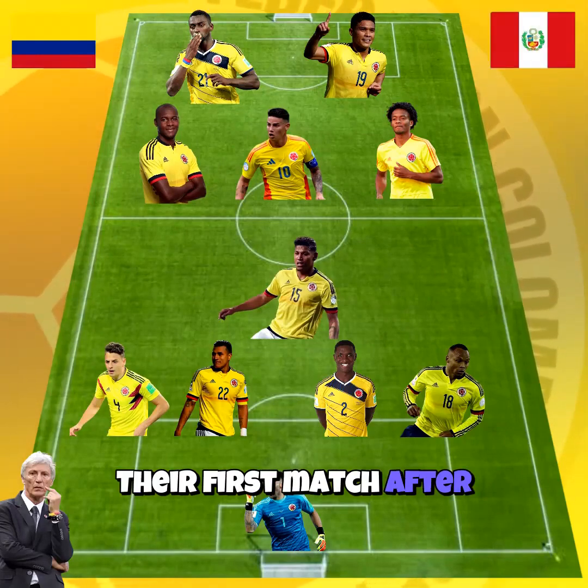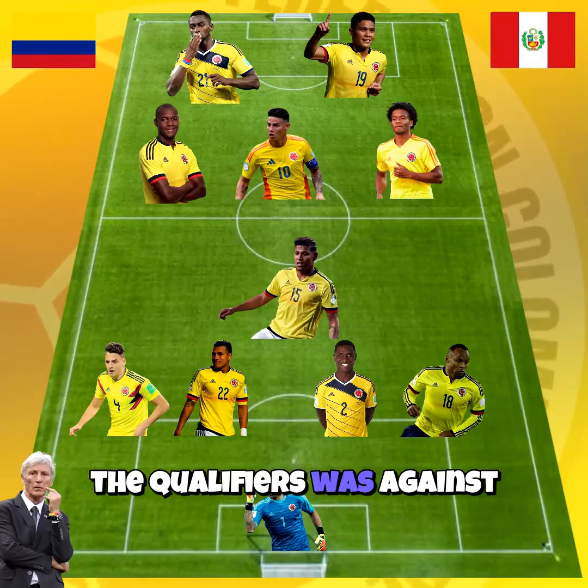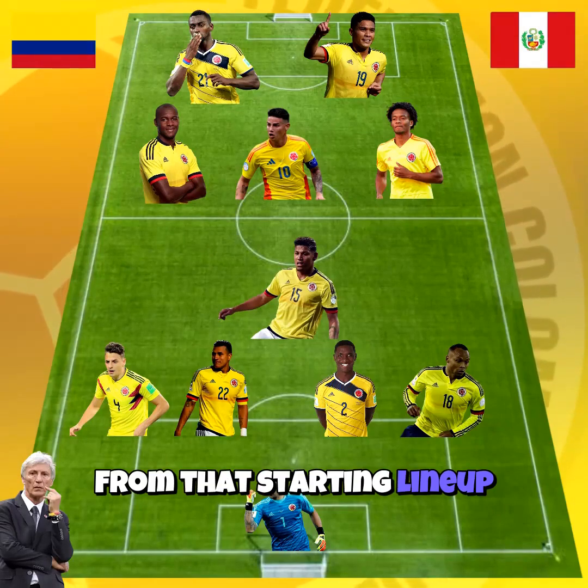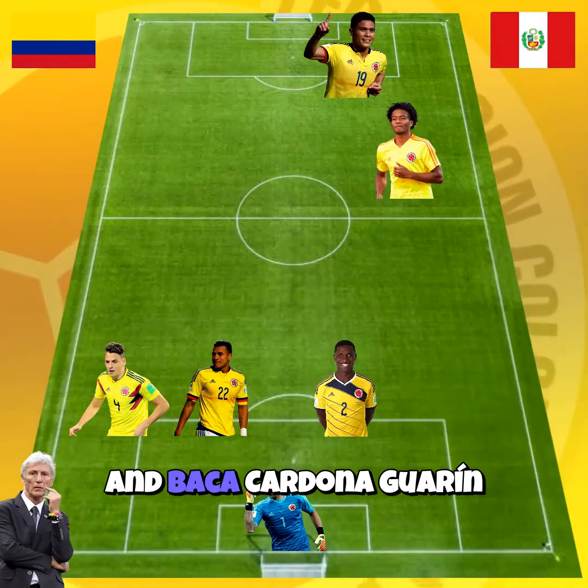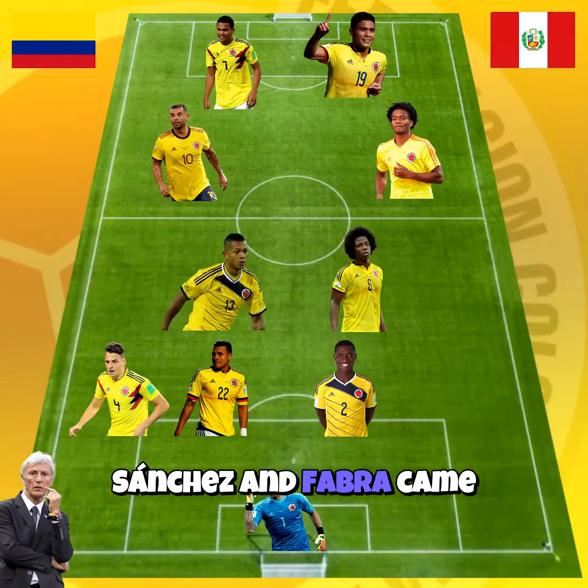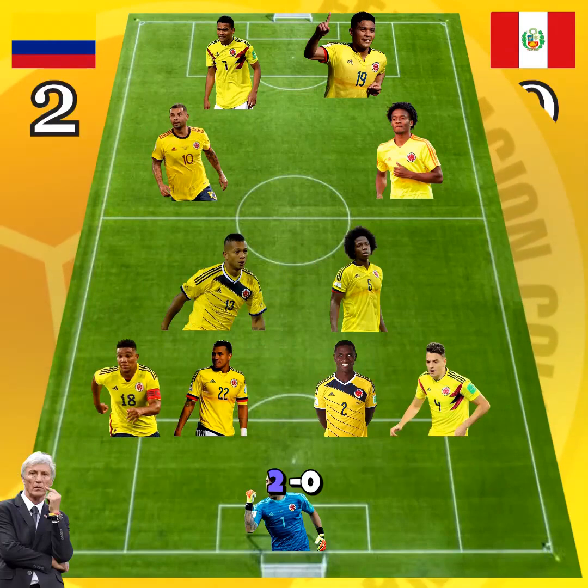Their first match after the Copa America for the qualifiers was against Peru. From that starting lineup, Martinez, James, Ibarbo, Mejia and Zúñiga were out, and Baca, Cardona, Guarín, Sánchez and Fabra came in. Colombia won that match 2-0.